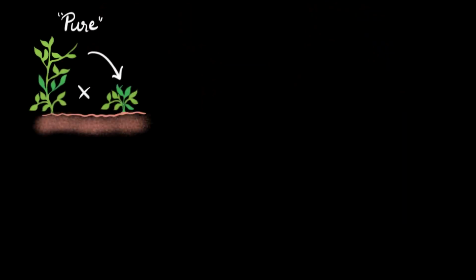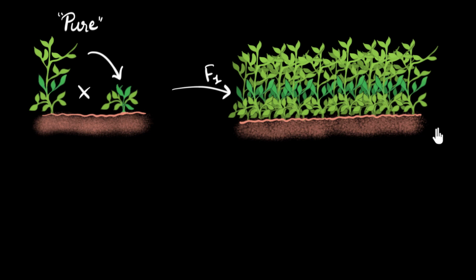So in a previous video, we had seen one of Mendel's experiments. He took a pure tall pea plant and cross-fertilized it with a pure short pea plant and saw that the offspring were all tall. He called them the F1 generation. This was shocking because we believed that crossing them would give us some medium-sized plants, but we didn't. We got all tall. No short, no medium, all tall.